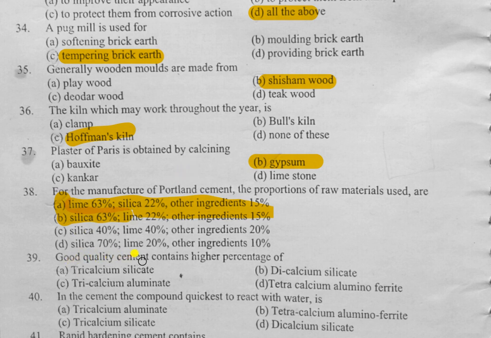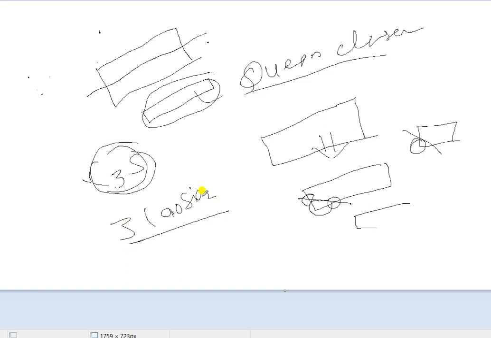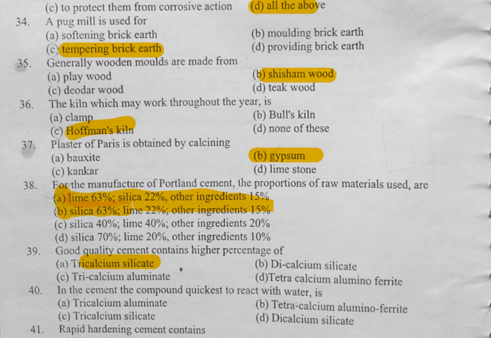So let's move to question number 39. Good quality of cement contains a high percentage of tricalcium silicate. Tricalcium silicate is C3S, that is 3CaO.SiO2. So the good quality of cement should consist of a high amount of C3S, tricalcium silicate, in the higher percentage. Similarly, let's move to question number 40.